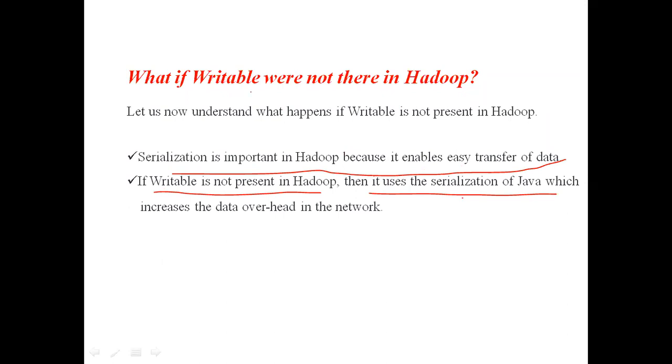What is the problem if writable is not present in Hadoop? Hadoop serialization is not possible, so Hadoop has to use Java serialization. When we use Java serialization, it increases the data overhead in the network.